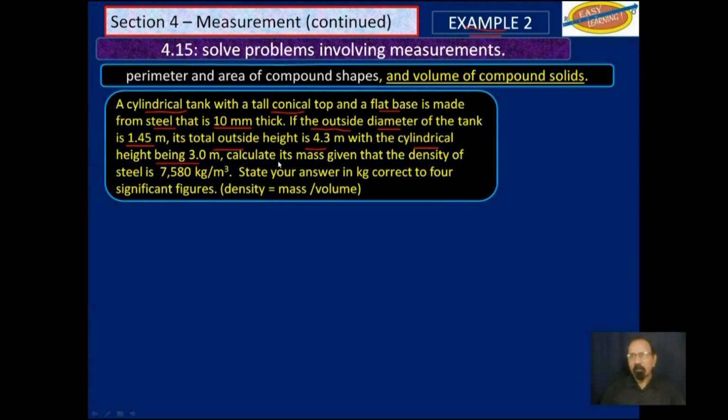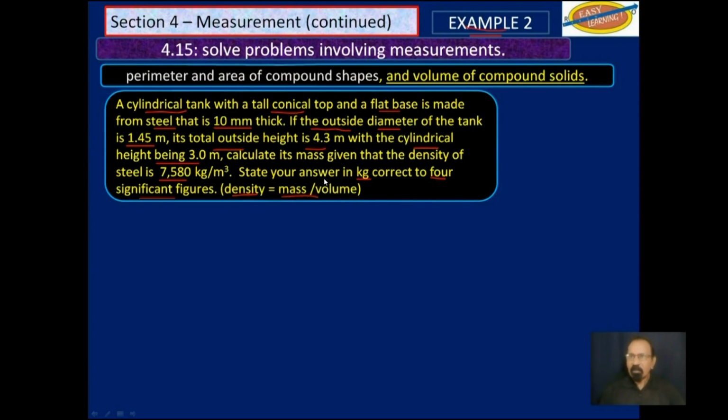Calculate its mass given that the density of steel is 7,580 kilograms per cubic meter. State your answer in kilograms, correct to 4 significant figures, and you are given that density is equal to mass over volume.